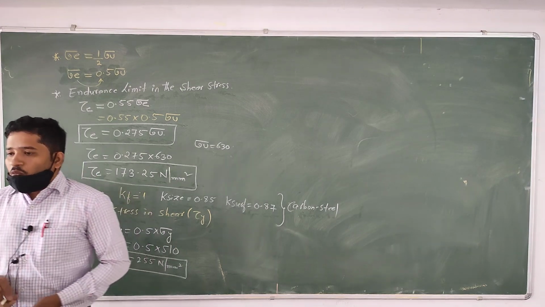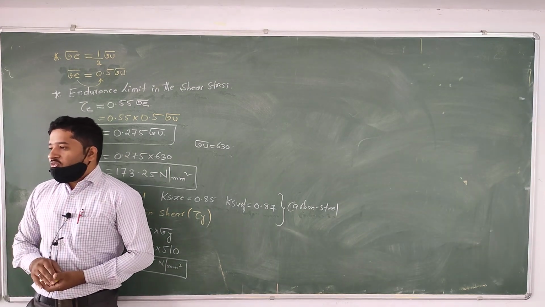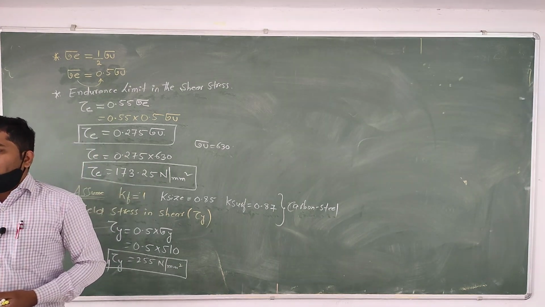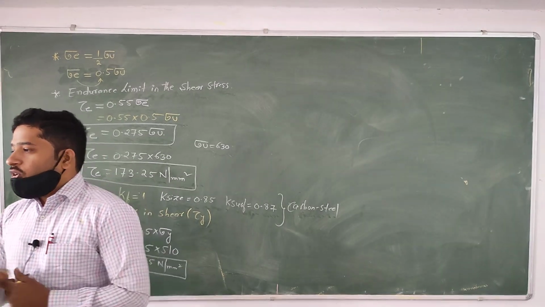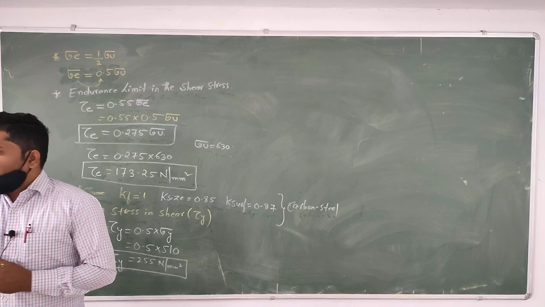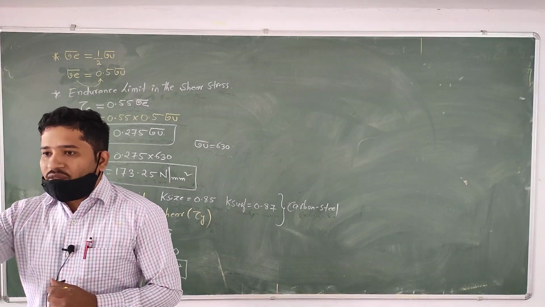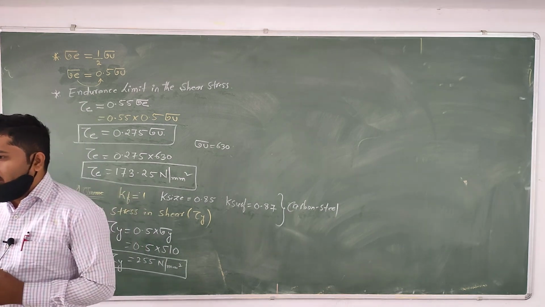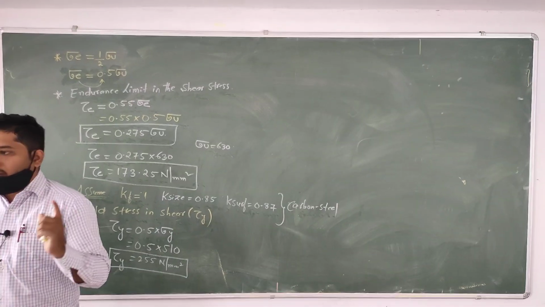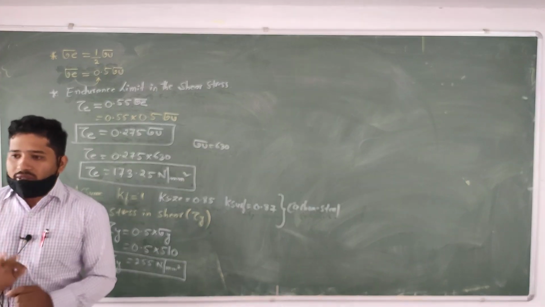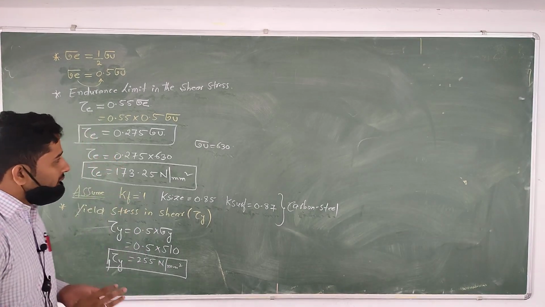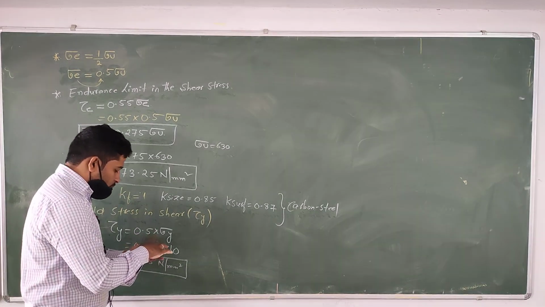For the Soderberg equation, 1 by n equals sigma m by sigma y plus sigma v by sigma e into kf by k size factor into k surface finishing factor. We know this very well; we have already drawn these derivations. I am using the Soderberg formula here.